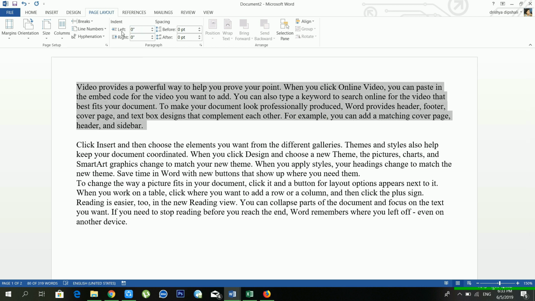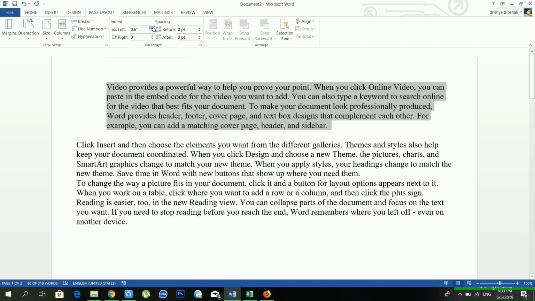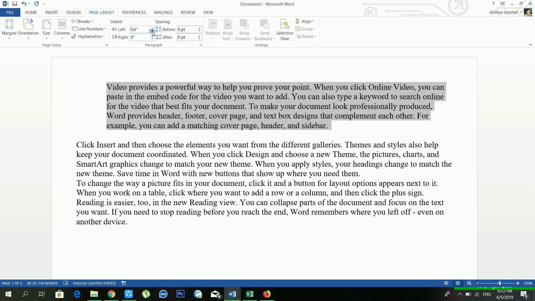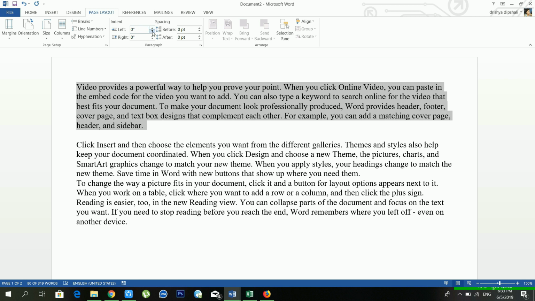See, there is a 0-inch space right now, but if you increase this one, see, now our paragraph spacing is increasing before our paragraph, right? So you can also use indents.